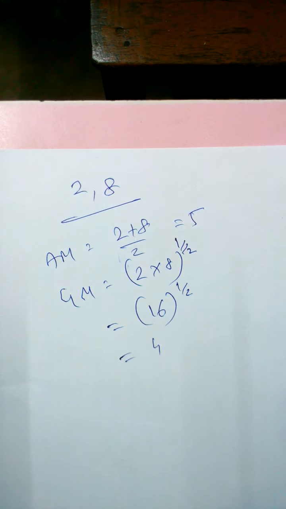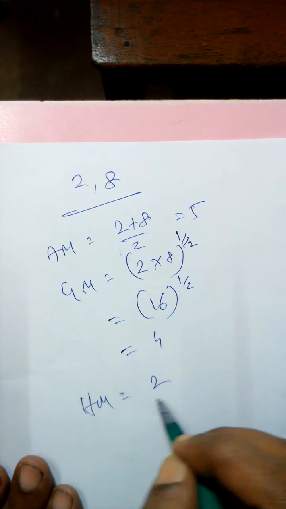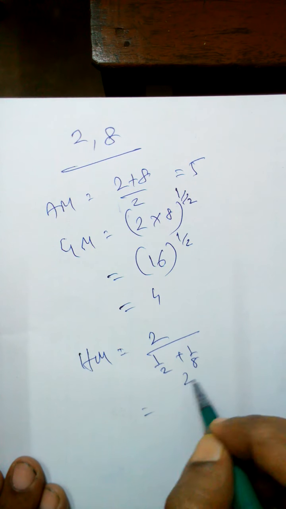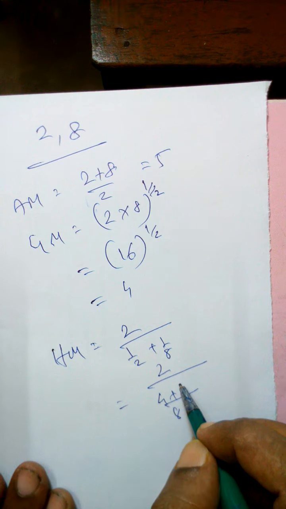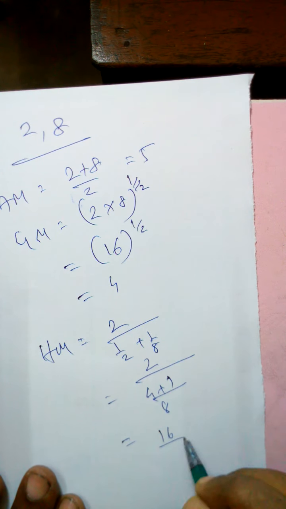So GM is 4. And HM is 2 divided by 1 by 2 plus 1 by 8. That means 2 divided by, LCM is 8, 4 plus 1 by 8. So it is becoming 16 divided by 5.